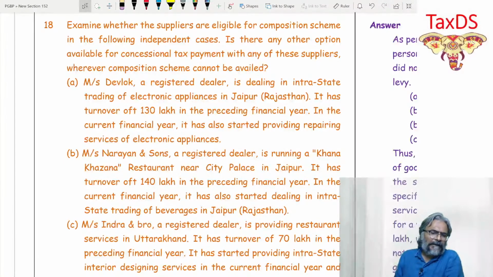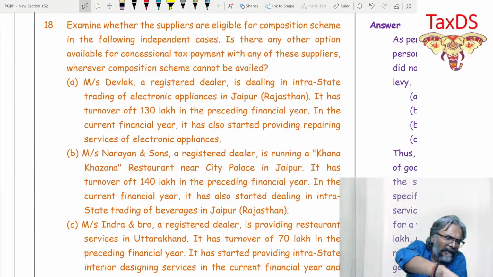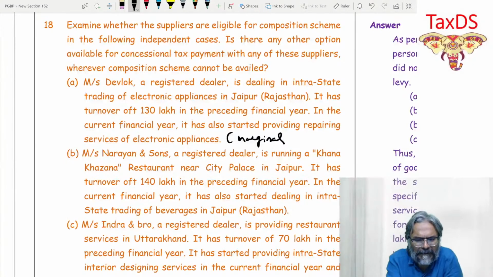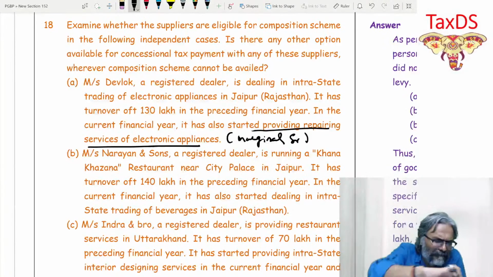In the current financial year, it has also started providing repairing services of electronic appliances. So what I'm going to write, students, this would be a marginal service. Now, this kind of a question, students, we are only going to discuss. The format is already there, so I need not prepare the format in this context, but I'll discuss it quickly. This is the marginal service. So in the current year, they are providing the marginal services.